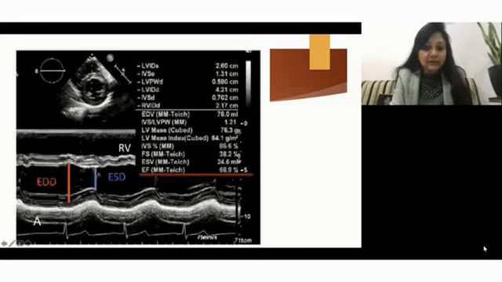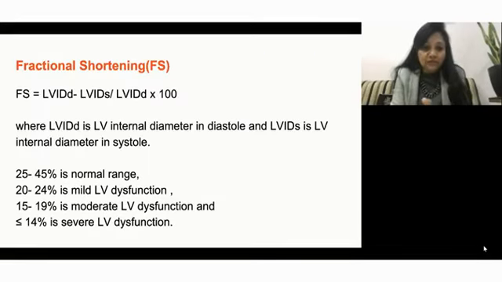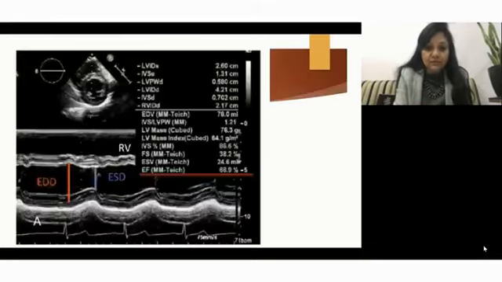It automatically does. All the machines automatically do. Otherwise, if it doesn't come, you have this formula: LVIDD minus LVIDS, whatever internal diameters we take, upon LVIDD, into 100. So the normal range of fractional shortening is 25 to 45%, and 20 to 24% is mild LV dysfunction, 50 to 90% is moderate LV dysfunction, and less than 40% is severe LV dysfunction.